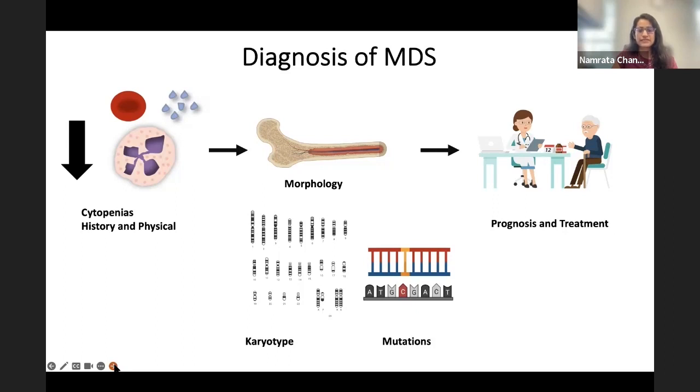But in more recent times, as science has evolved, we've learned a lot of other things are important, including molecular data as well as cytogenetic data. So these are all key components in the diagnosis and risk stratification of patients with MDS. And with all of this data in mind, we can make important prognostic and treatment decisions that we further discuss with the patient thereafter.